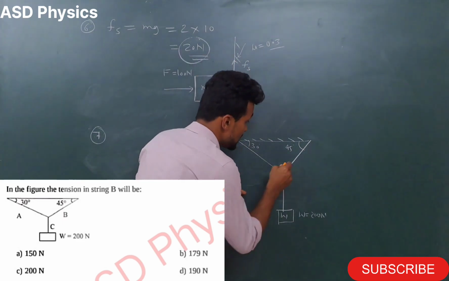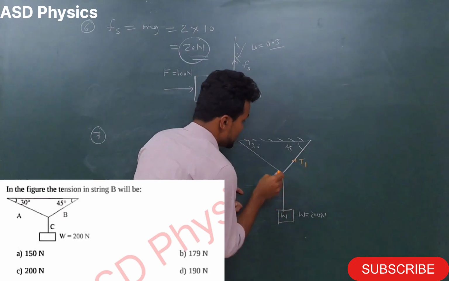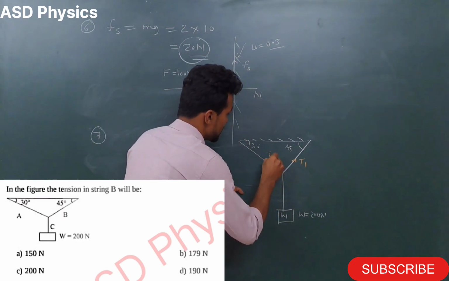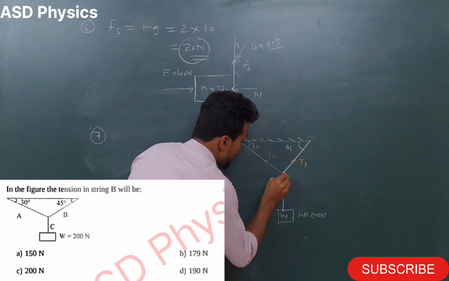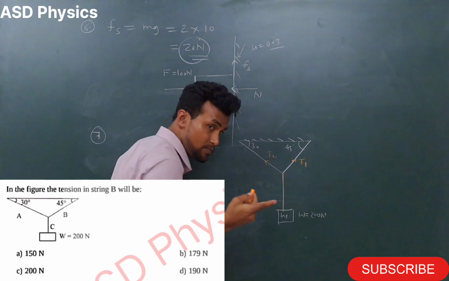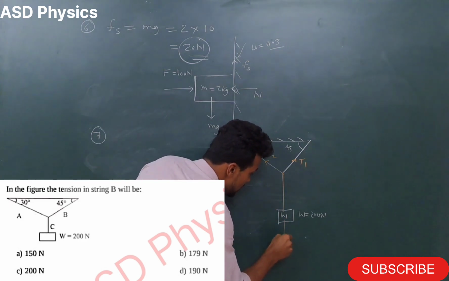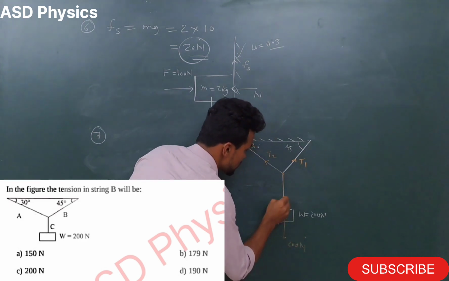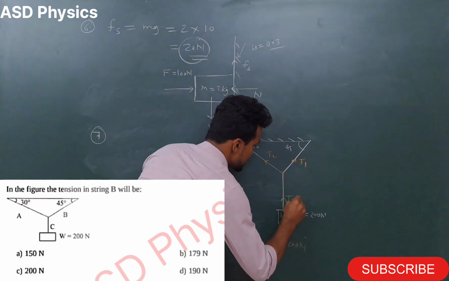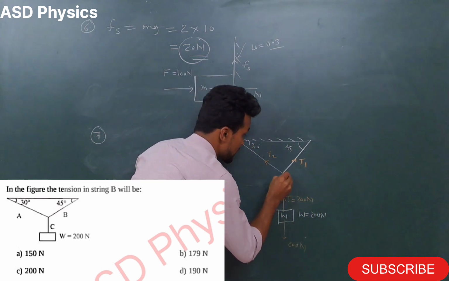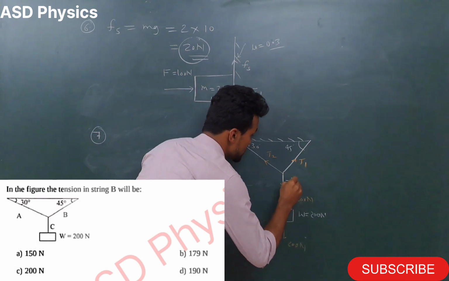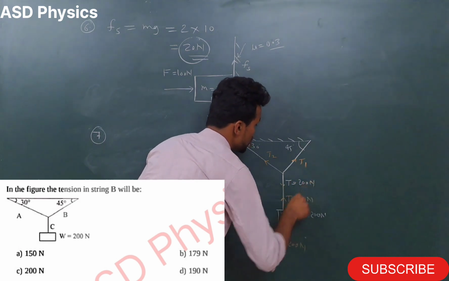Okay, so I will write here tension is T1, here tension is T2, always away from the point of contact. Now my dear students, here this string in which situation? Any horizontal situation. So see here please, here this weight is how much? 200 Newton. So here this tension T will come 200 Newton, and here also there is a point of contact. So here also how much tension will be there? 200 Newton. Now what we have to do?